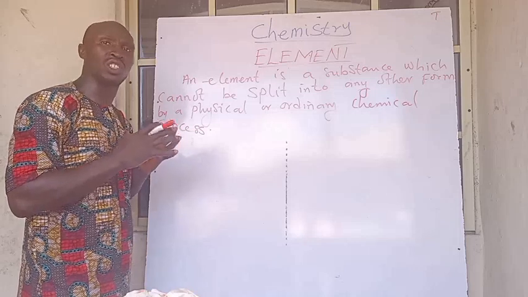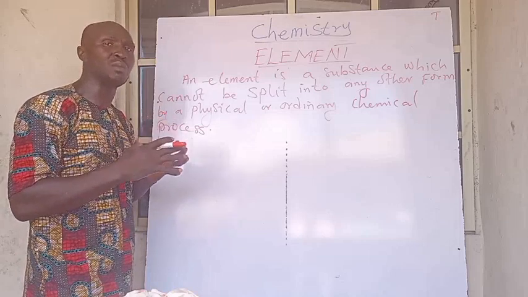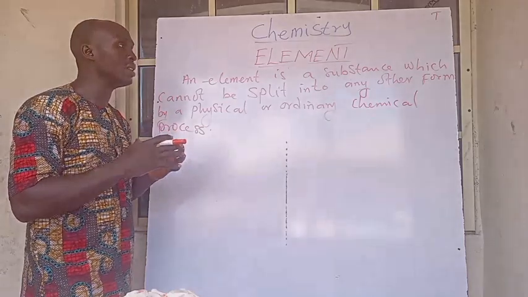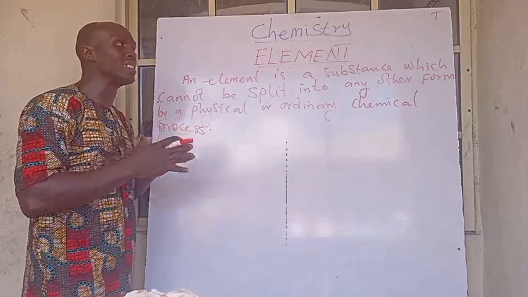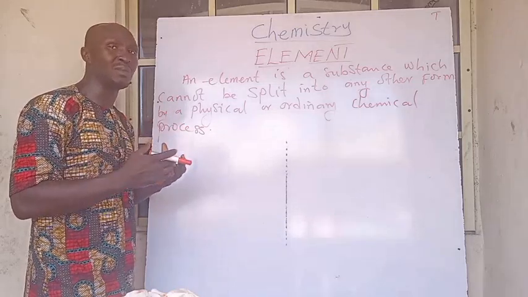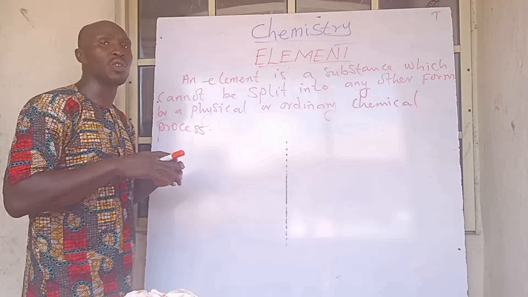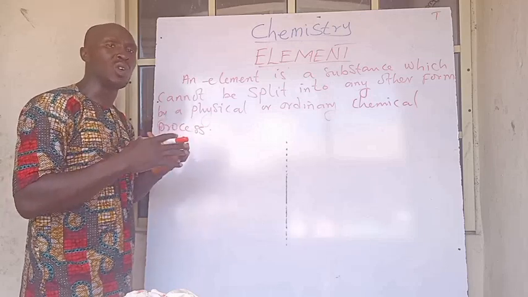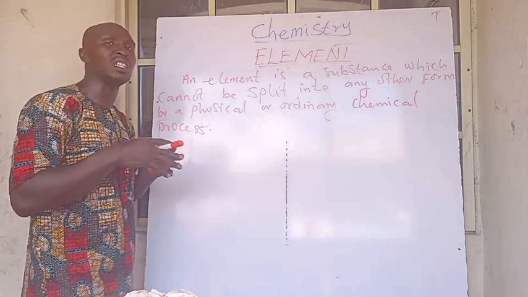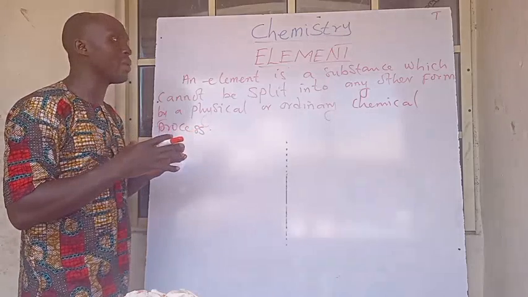Elements occur naturally while some occur artificially. That is to say, these artificial elements are created by scientists in the laboratory. Right now, about 109 elements have been discovered, including the artificial elements and also the natural elements. These natural elements occur in our environment. They occur underneath the earth, or they can be found in the air. But that's not really why we're here at the moment.